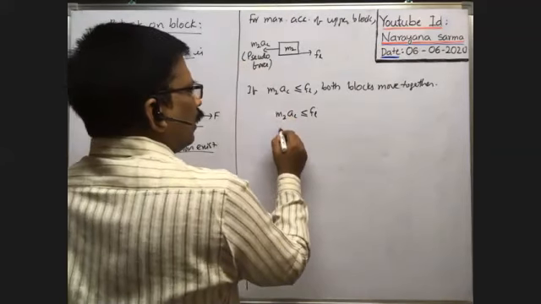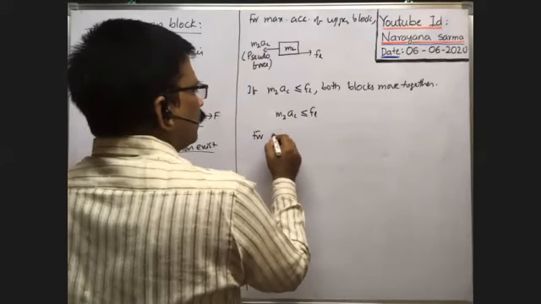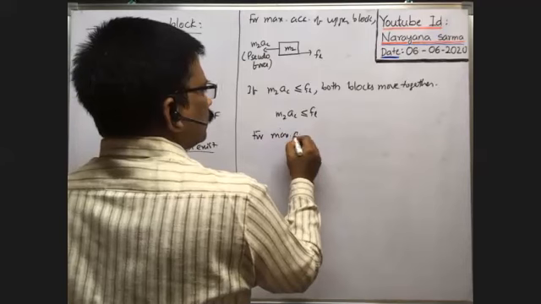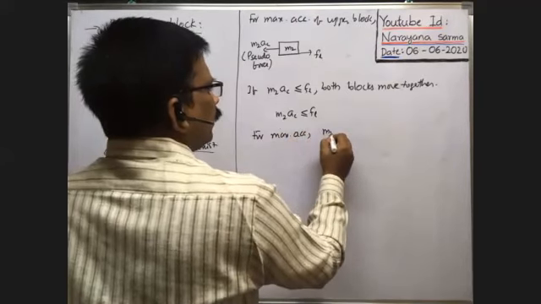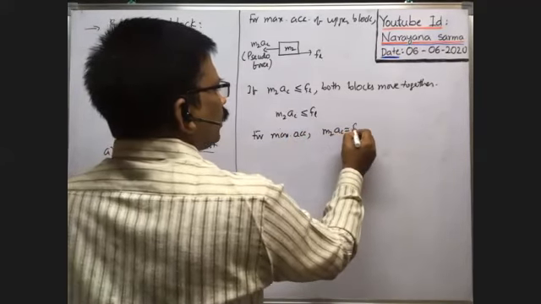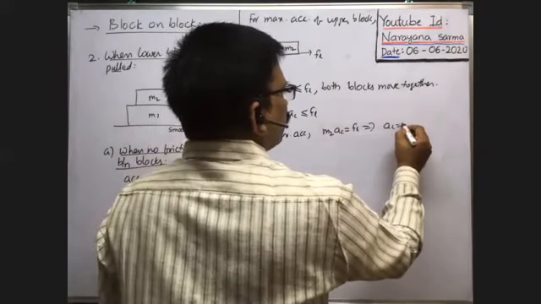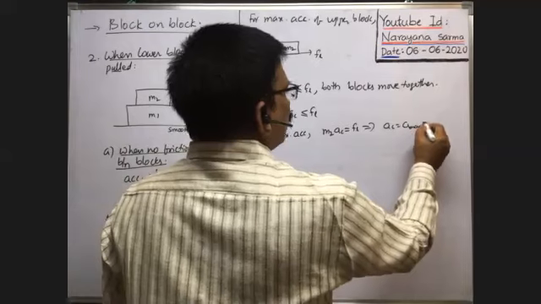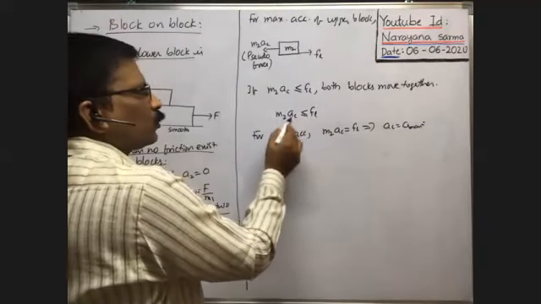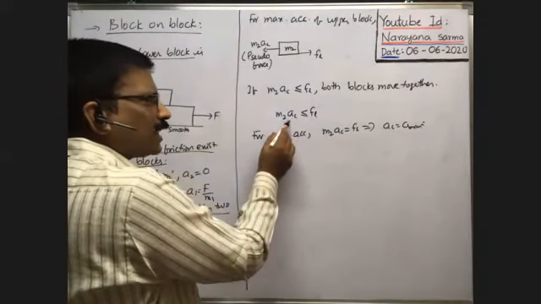That's why for maximum acceleration, M2 AC is equal to FL, which implies AC is equal to A max. Because whenever these two are equal, the pseudo force is equal to FL, and that is the maximum pseudo force.